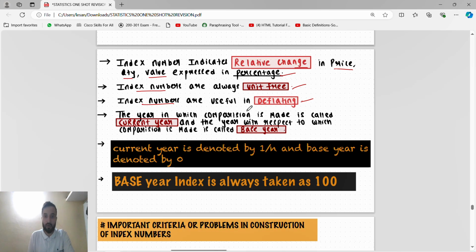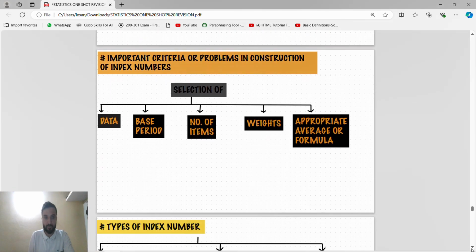The year in which the comparison is made is called the current year, and the year with respect to which the comparison is made is the base year. The current year is denoted by 1 and the base year is denoted by 0. The base year index is always taken as 100. Very important. The important criteria or problems in construction of an index number are the selection of data, base period, number of items, weight, appropriate average, and formula.